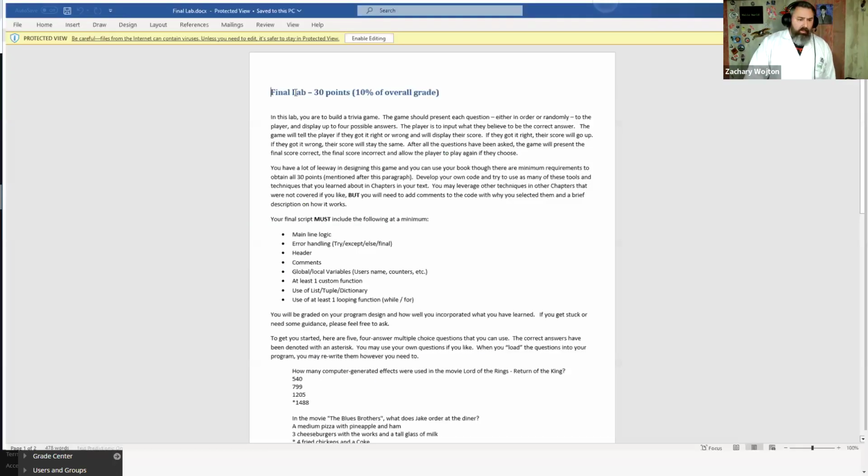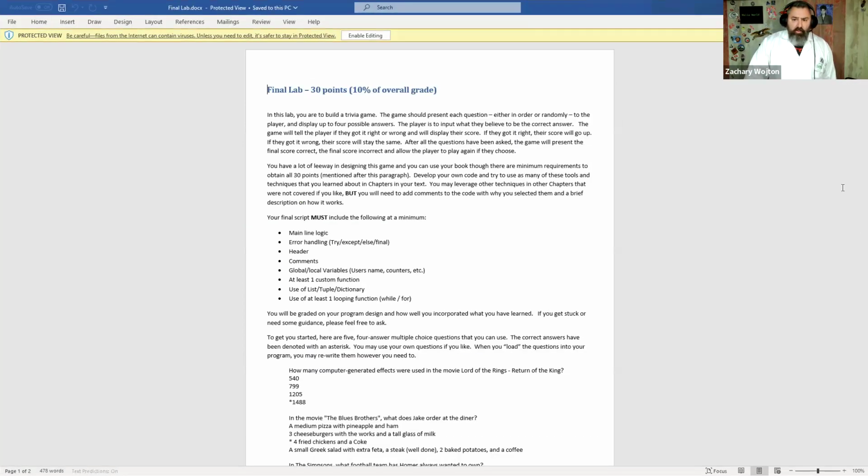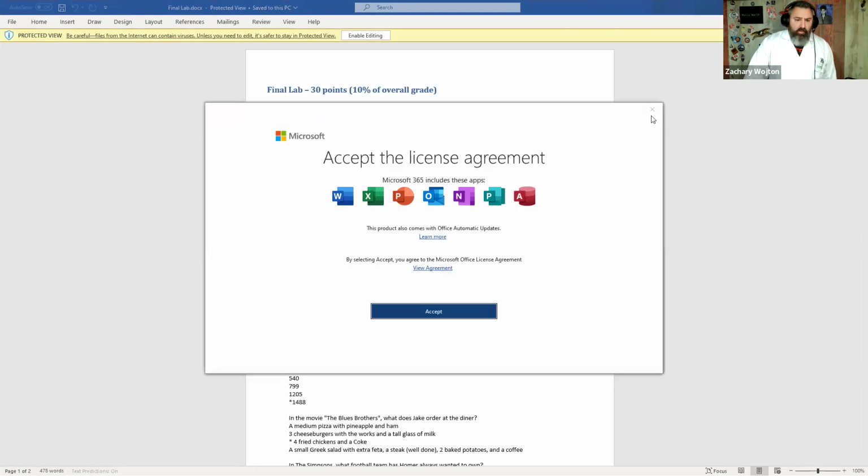So it's 30 points. The lab is 30 points. You have to complete both sections in order to be graded.